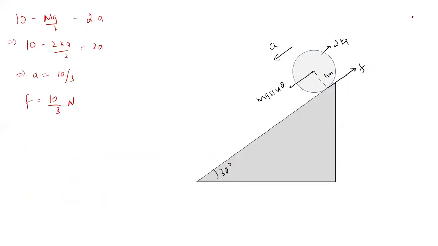Okay. Now, in this problem, can you find the next part, which is to find mu? Find the value of mu for the condition of pure rolling.